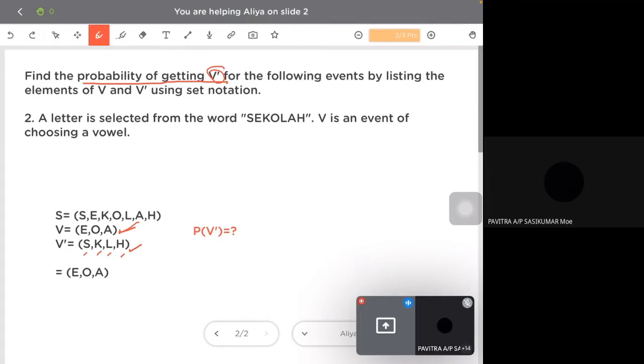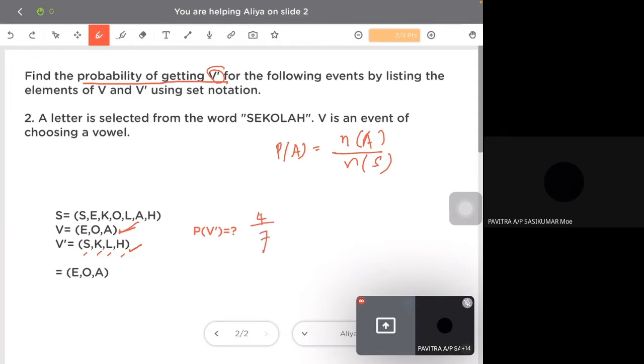How many elements does "sekolah" have? How many letters? Don't forget, when we get our probability, it is A over NS, the number of elements of the event A over the number of the sample space. So what is the A? It is the 4 you mentioned. So 4 over 7.